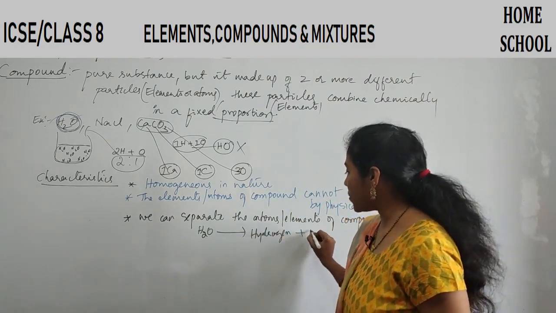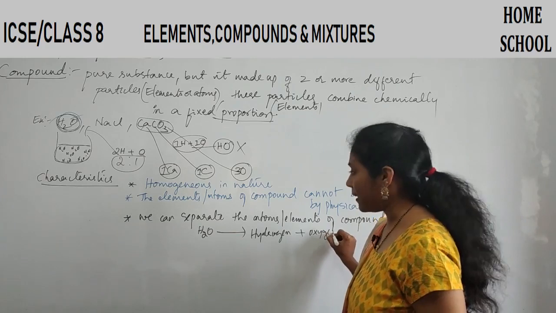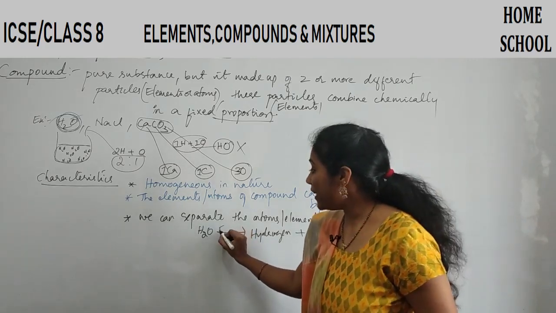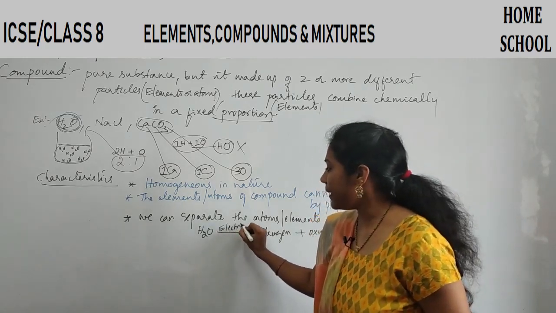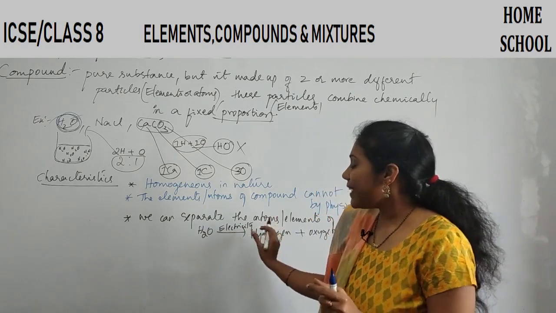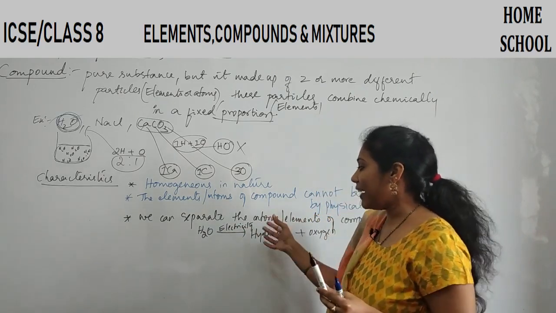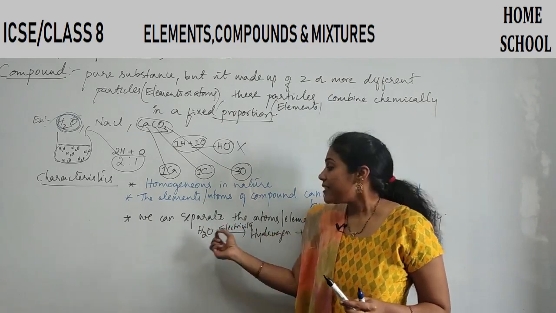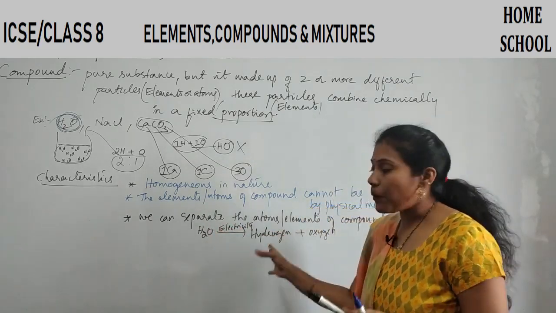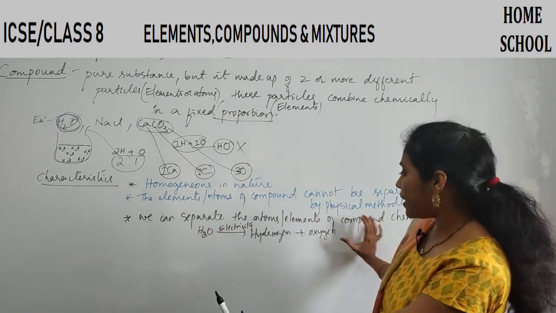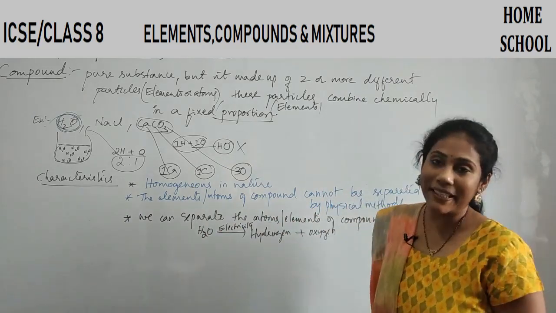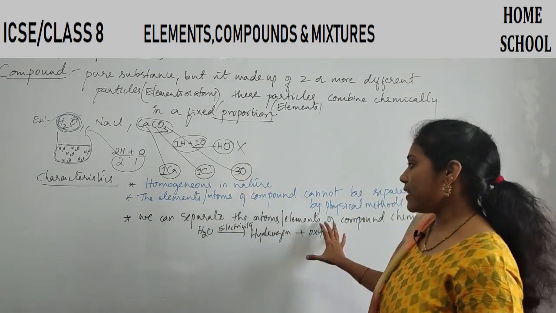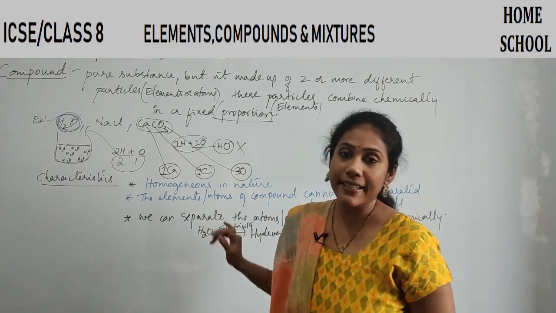You get hydrogen separately, oxygen separately. Right? But when you pass electricity, say there is a kind of chemical reaction happening. Say that reaction is responsible for the separation of elements or atoms. So this is the meaning of the sentence.